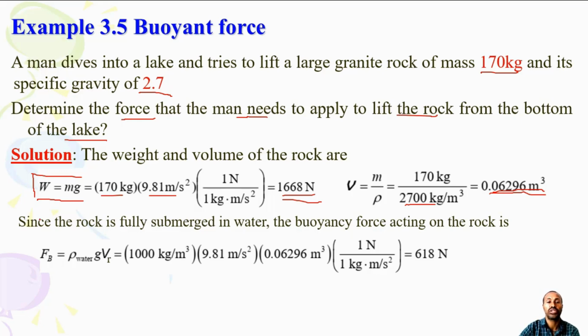Now we will apply the principle of flotation and buoyancy. Since the rock is fully submerged in water, the buoyant force acting on the rock is the density of water times g times the volume of the rock. So you can calculate this, and this is the buoyant force on the rock. Since it is fully submerged, we take the total volume.